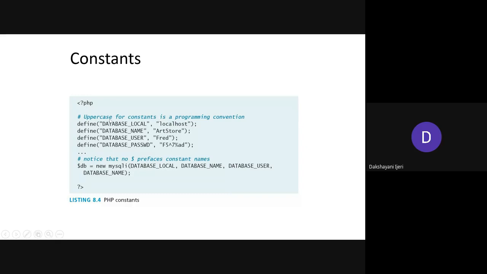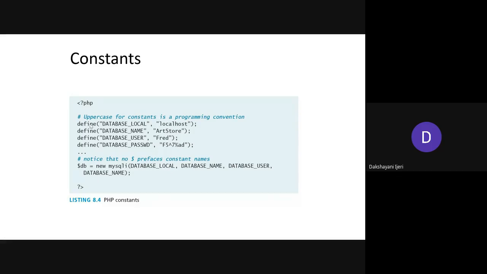And the value that we want these variables to be fixed to is in the form of a string. So the second parameter to this method is always the value that you want to store in the variable, correct? In this database local, you are storing localhost as a constant value, and the store value for the database name, and Fred as the constant value for the database user variable, and this value is the constant password that you want to store in this variable, right?